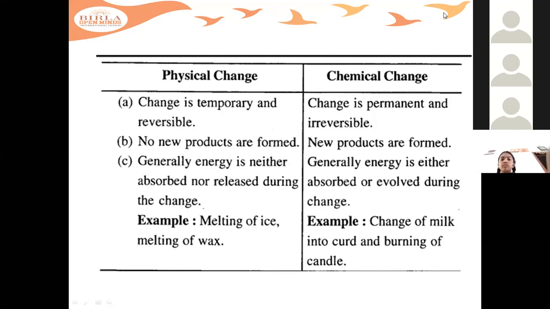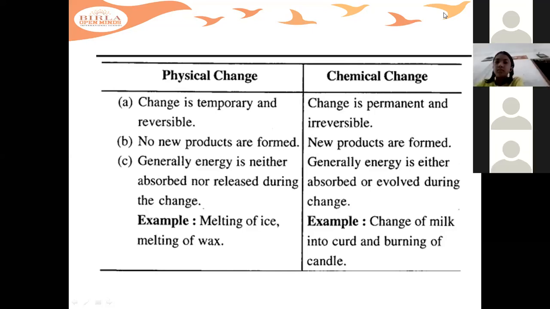For example, milk changing into curd. Once the milk is changed into curd, you can't make the curd back into milk, isn't it? It is irreversible. Changes which cannot be reversed back are called chemical changes. And a few chemicals are also involved.